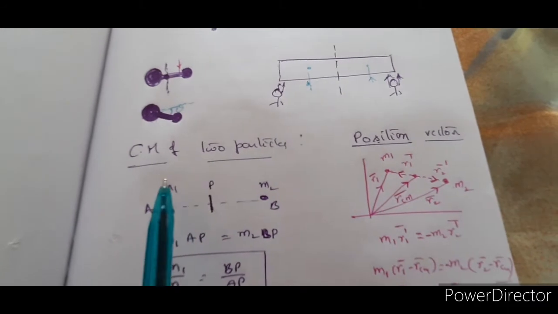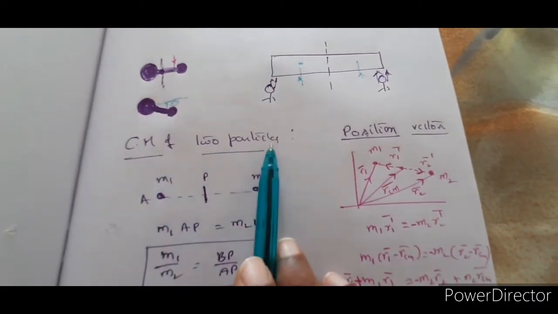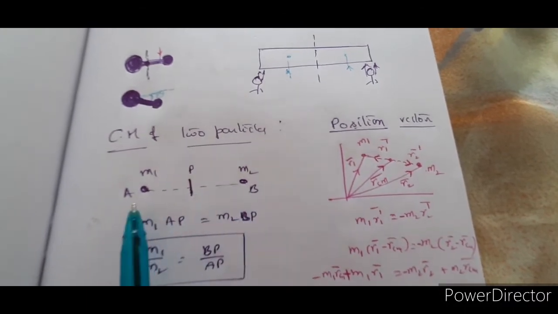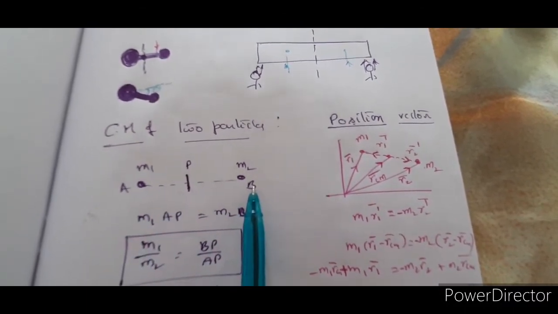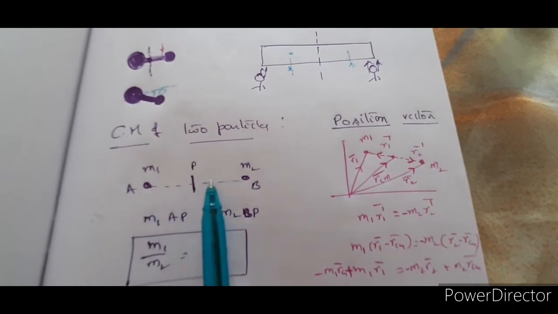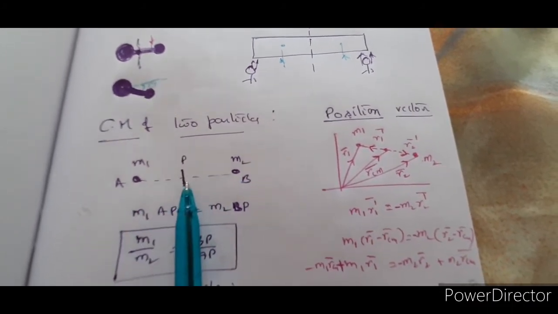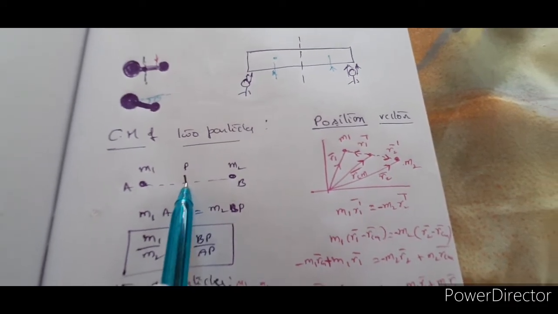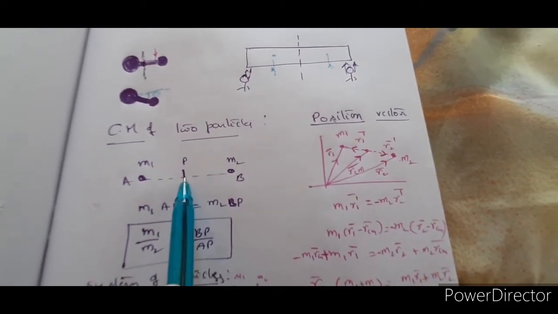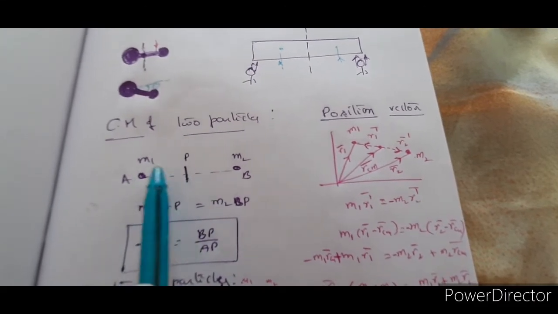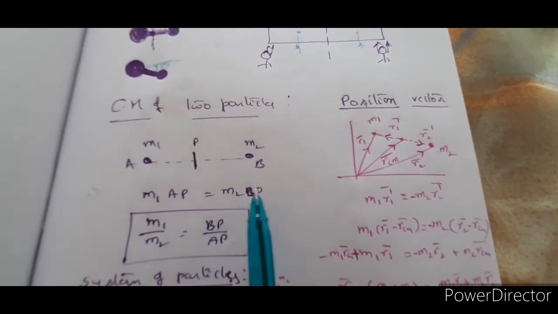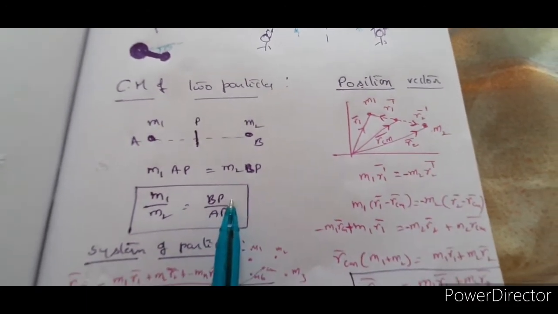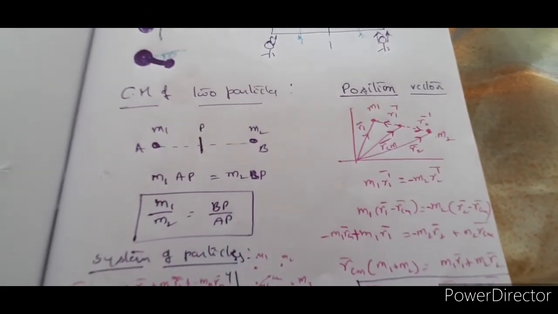Now, let us find the center of mass of two particles. Let m1 and m2 be the masses of the two particles at points A and B. Along the line joining these masses, let us suppose that at P the center of mass lies. So the center of mass lies in such a manner that m1·AP is equal to m2·BP, or m1 by m2 is equal to BP by AP.